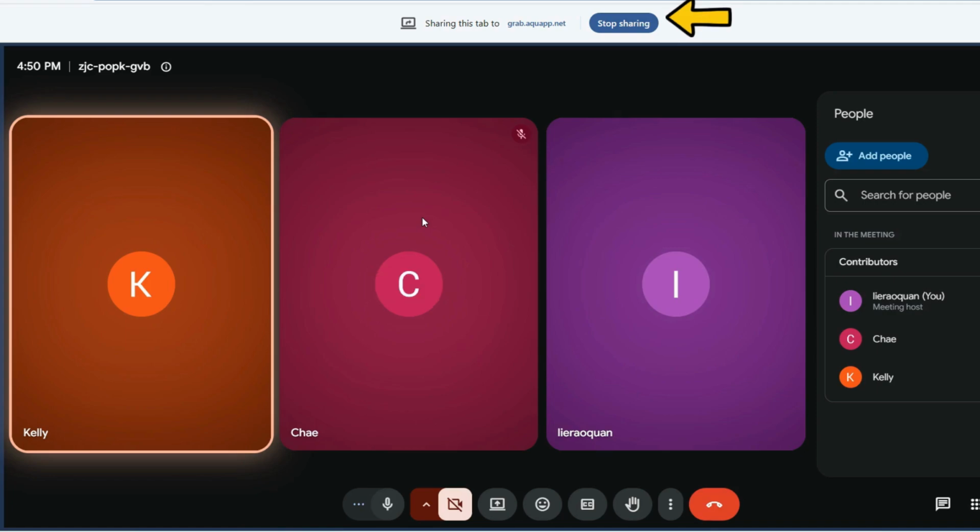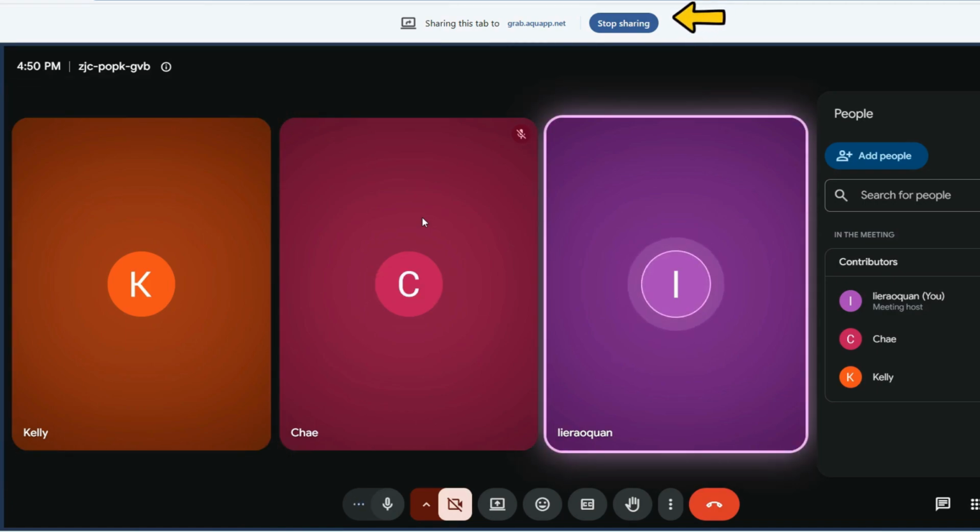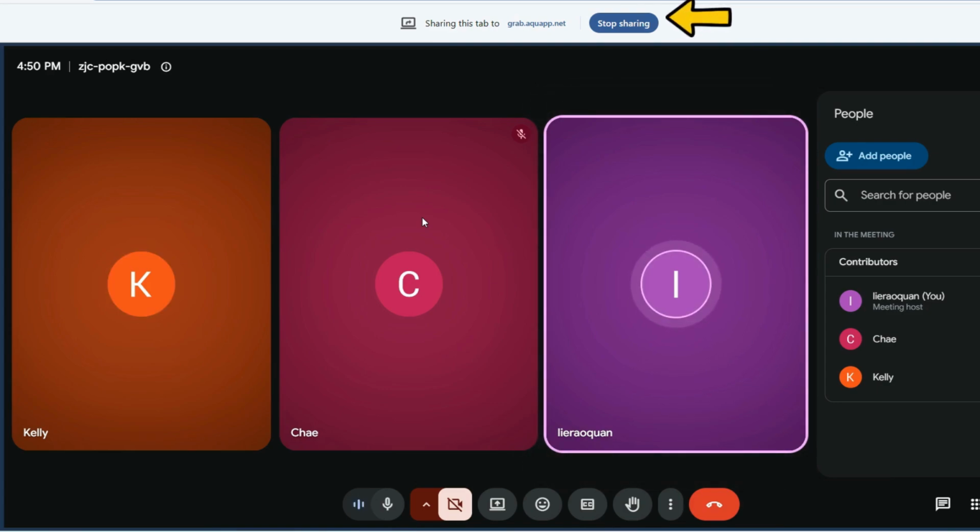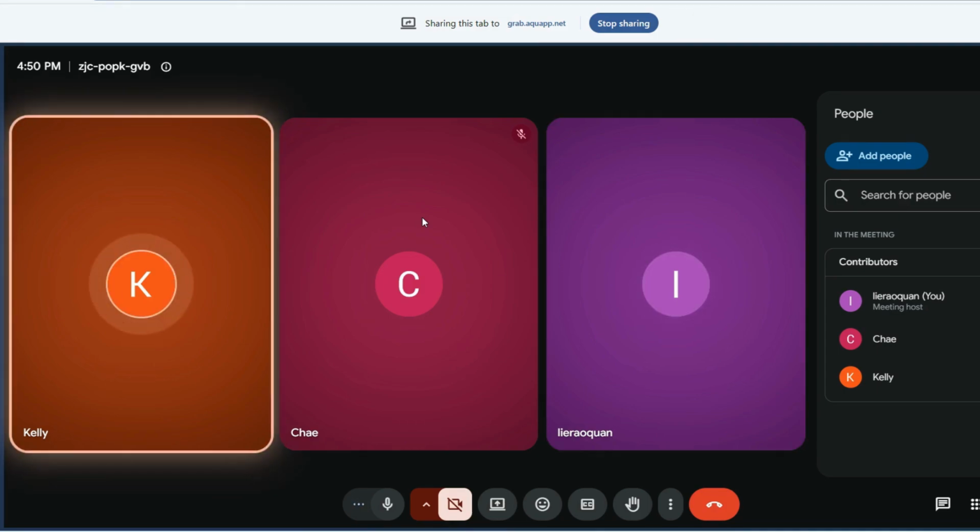Once the Stop Sharing option shows in the meeting browser, the sound mode will now begin capturing the meeting audio in real time as the discussion continues. During the meeting, the recorder captures all spoken discussions, updates, and decisions. Ensure participants speak clearly for better audio quality in the final recording.